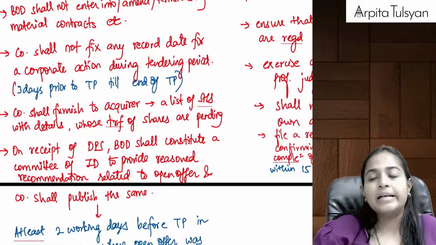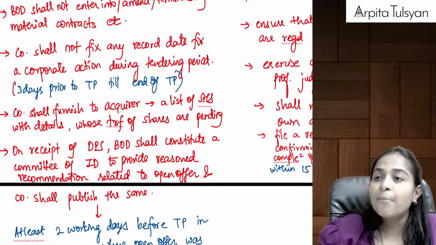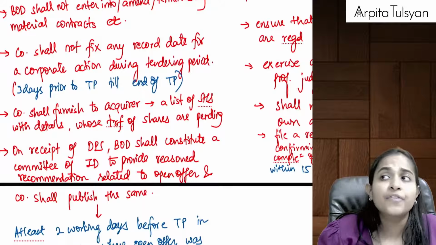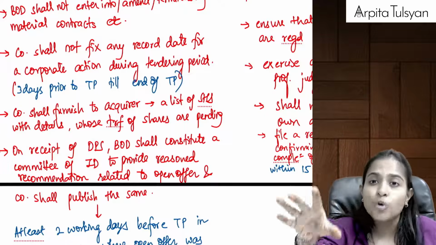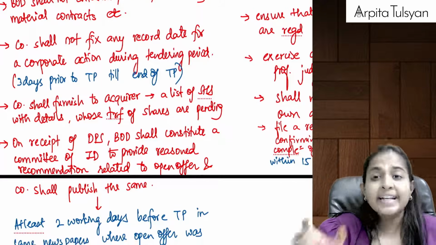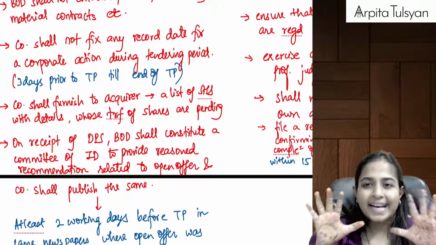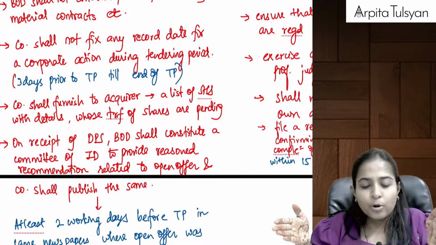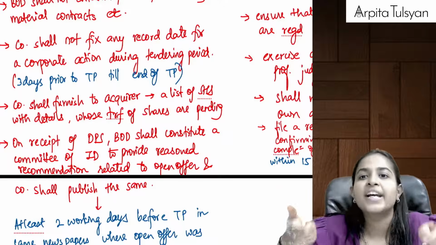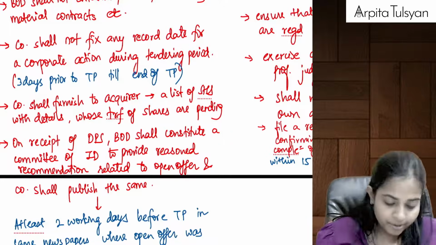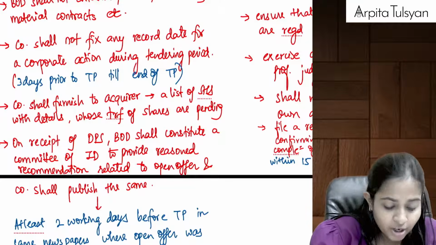Similarly, please do not fix any record date for any important transactions. Like record date is fixed for dividends, for issue of bonus shares, issue of rights shares. Please don't fix it during the tendering period. Tendering period is actually a 10-day period during this offer period only, when the existing shareholders are required to offer their shares for sale to the new shareholder.